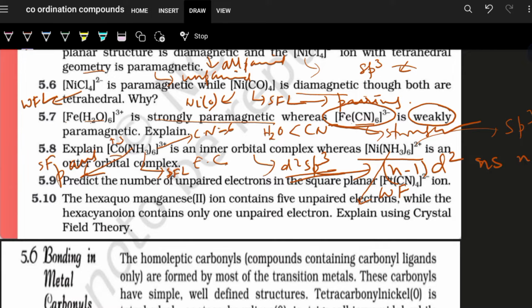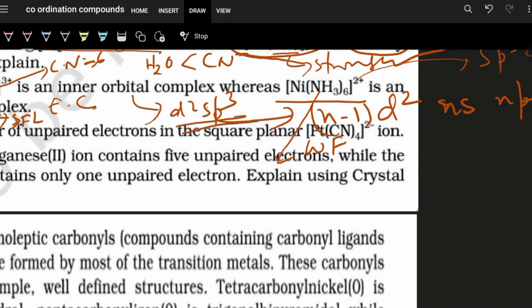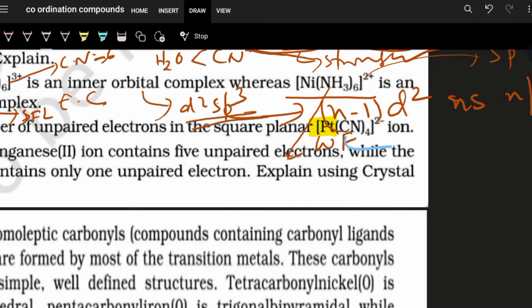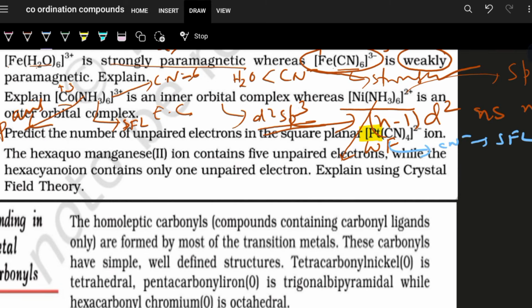Predict the number of unpaired electrons in the square planar geometry. Again, the same thing. You have to find out the oxidation state of platinum. Accordingly, you have to write the electronic configuration. CN minus is a strong field ligand, so it will actually pair up the electrons. After pairing up the electrons, how many unpaired electrons are remaining? That is it.